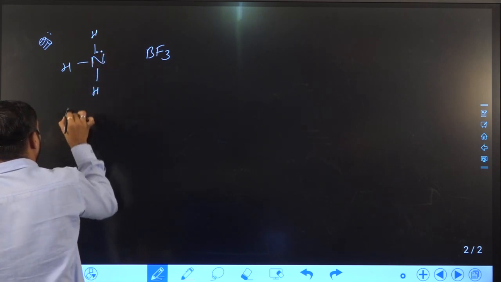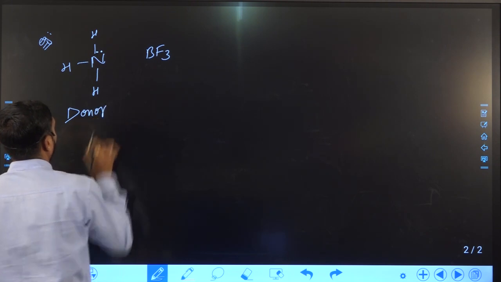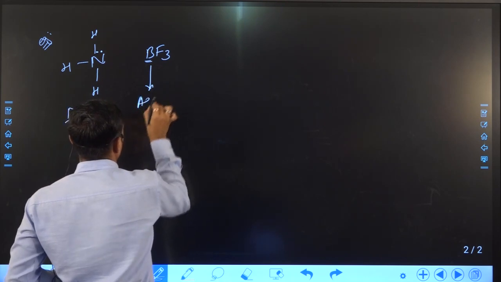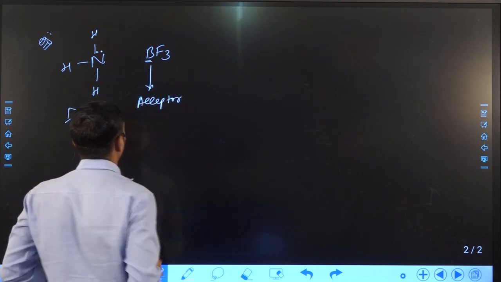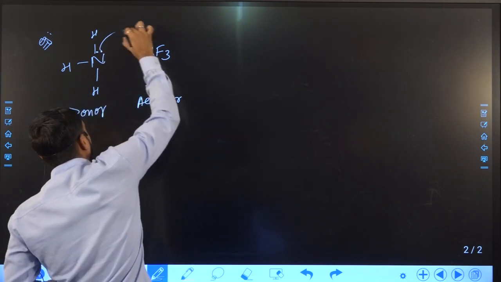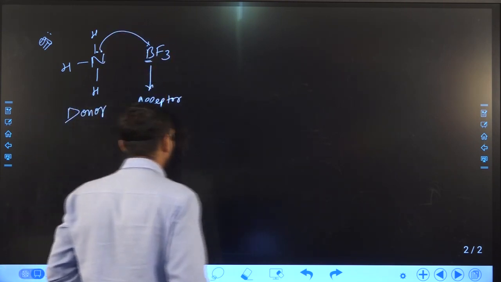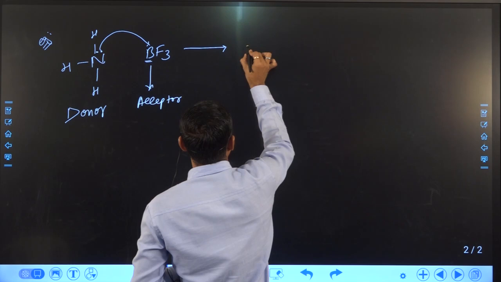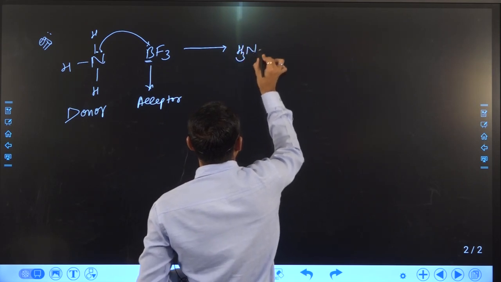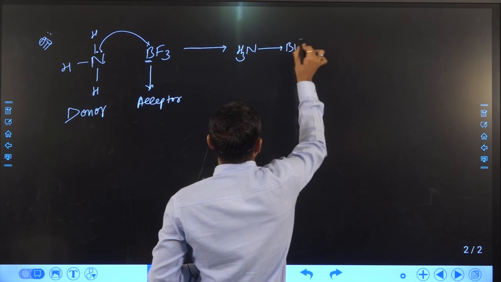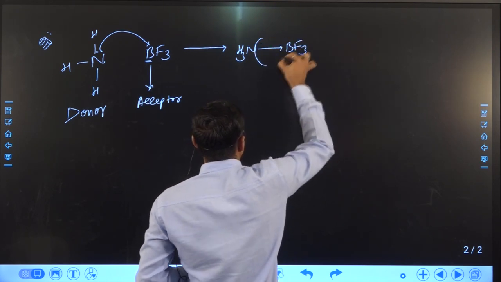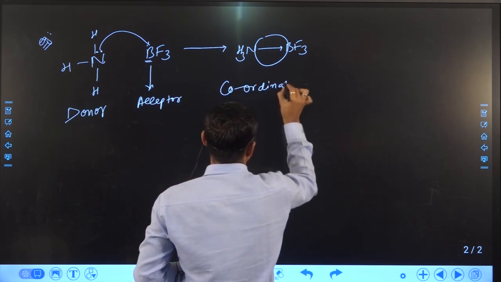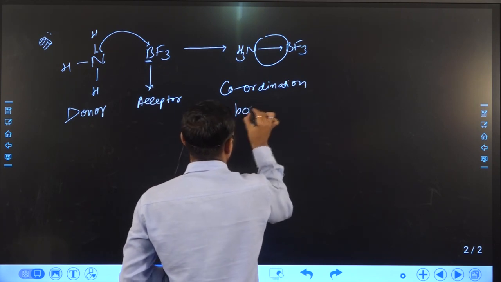So ammonia will become the donor, while in the case of BF3, atom B will become the acceptor, because boron has an electron deficiency. That is why nitrogen will donate an electron pair to boron and form a coordination bond. This is how a coordination bond is formed.